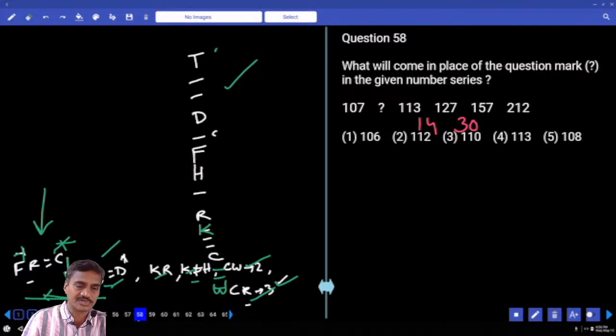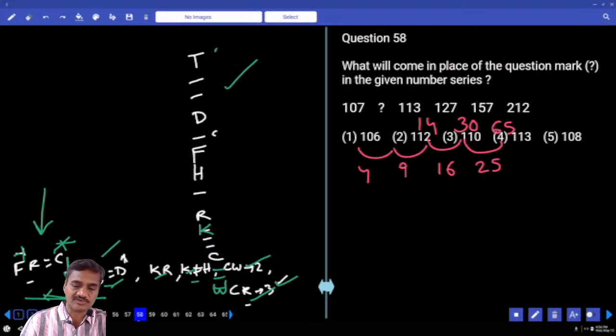And 157 and 212, difference 55. The differences 14, 30, 55, and among those differences, the next differences are 16, 25. 25, 16, next one is 9, and next one is 4. 65 minus 25 is 30, 30 plus 25, 55. 55 minus 25, 30, 30 minus 16, 14, 14 minus 9 is 5, and 5 minus 4 is 1, and 107 plus 1, 108 choice.